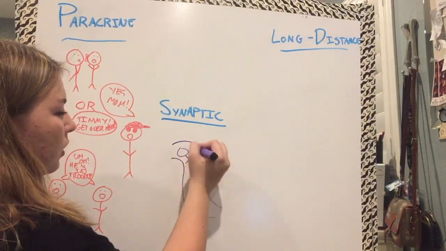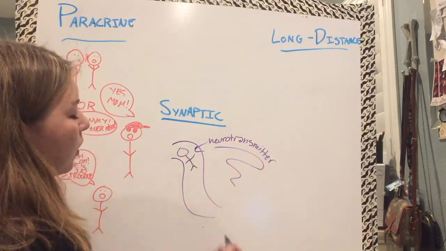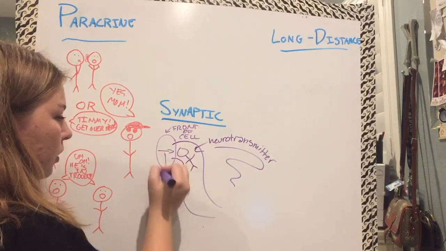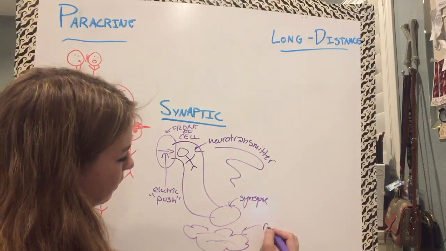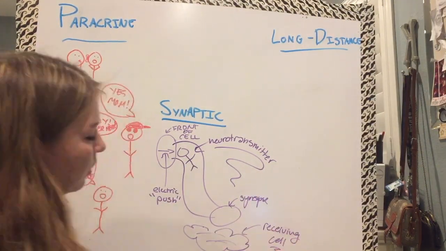Synaptic signaling is like a water slide. Think of the top of the slide as one side of the cell that pushes the electrical signal. The space between the slide and the pool is the synapse, and the pool as the receiving cell. You're the neurotransmitter. An electrical signal passes through a neuron. Neurotransmitters are released into synapses and then received by the other cell.